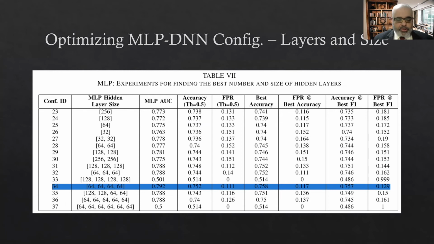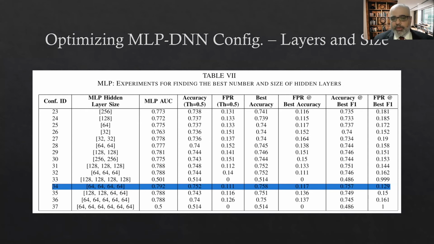And we follow the same sort of combinations over there. First, we start with the number of layers and then the size of each layer in combination. And in that, we found the best was a 4-layer multi-layer perceptron. We tried from 1 layer up to 6 layers, and a 4-layer multi-layer perceptron, with each layer size of 64 neurons, gave us the best.